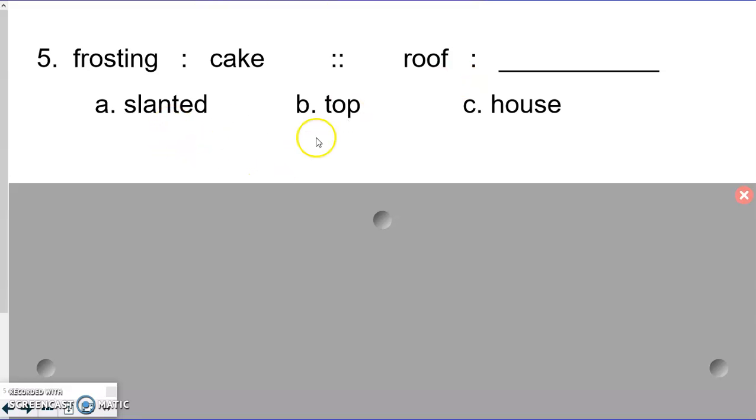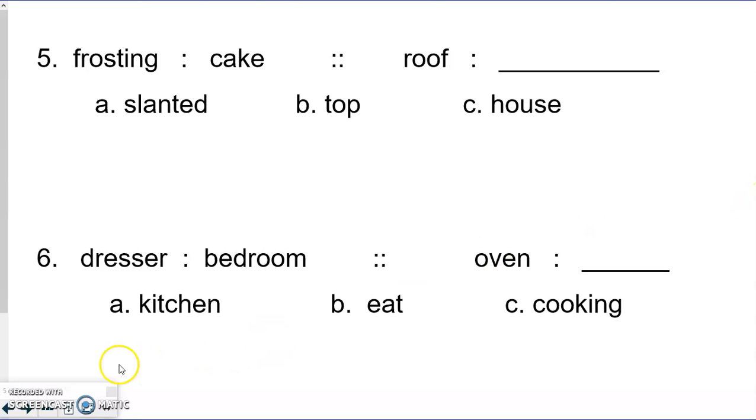Show me a 1 for A, a 2 for B, or a 3 for C. Frosting is to cake as roof is to, hope you're showing me a 3 for C, which is house, because that's the correct answer. Frosting goes on top of a cake and roof goes on top of a house. All right, let's do one more.